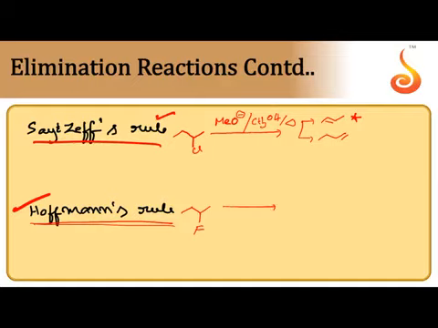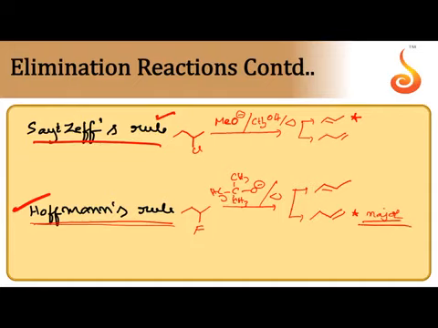In the presence of a poor leaving group, if a bulky, branched base like tertiary butoxide is used, again we can get two products, 2-butene as well as 1-butene. But surprisingly, 1-butene is the major product. This is called Hofmann's rule.